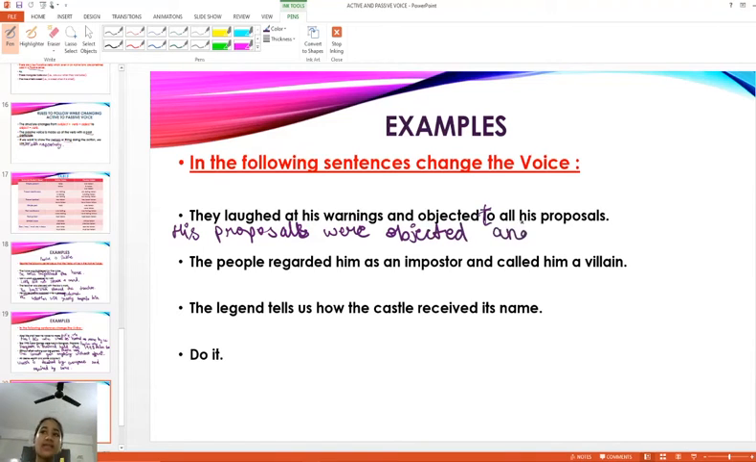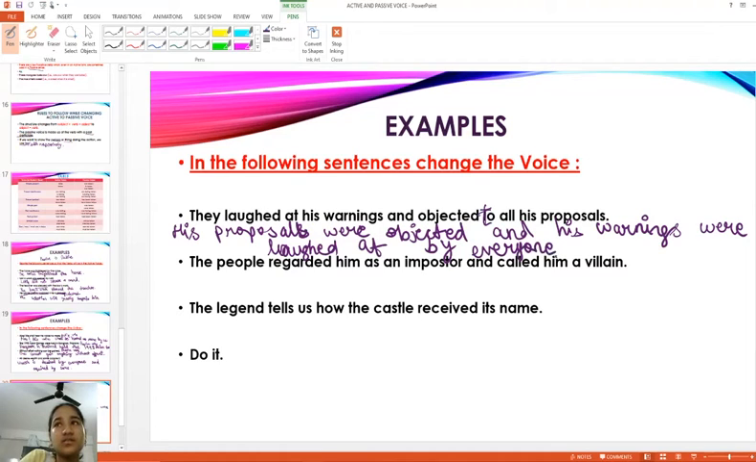And his warnings, actually you can see it's a combination of two sentences, right? It's basically with the help of conjunction. His proposals were objected to, and his warnings were laughed at by them. Not everyone, here it is mentioned by them. Okay, they to them.